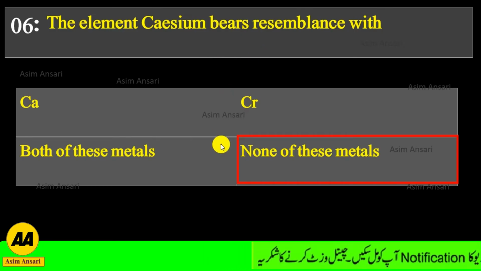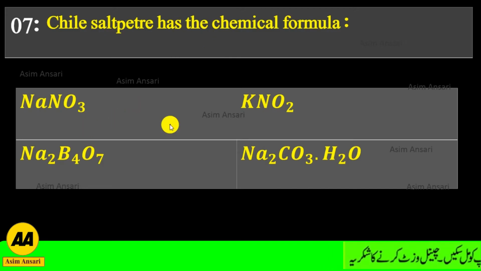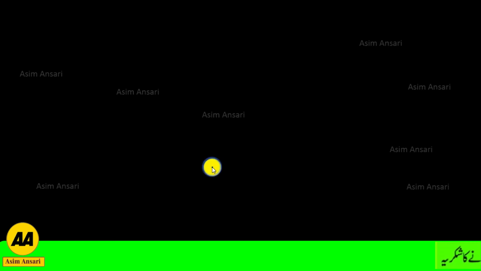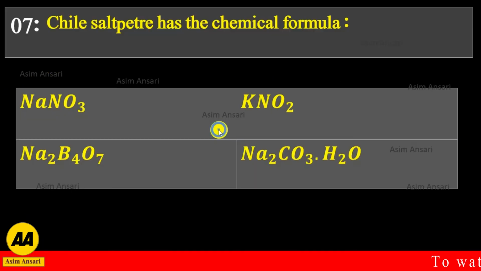Next, Chile saltpeter has the chemical formula NaNO3, KNO2, Na2B4O7 or Na2CO3.H2O. NaNO3 is the chemical formula of Chile saltpeter. So the exact answer is NaNO3.